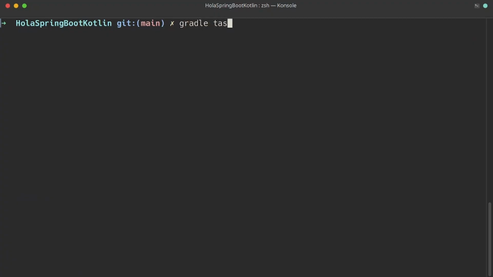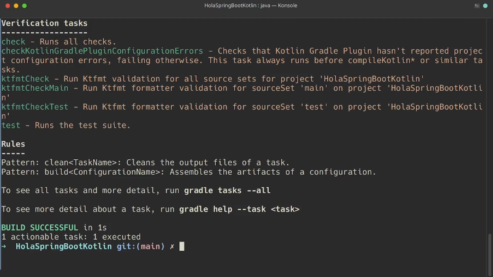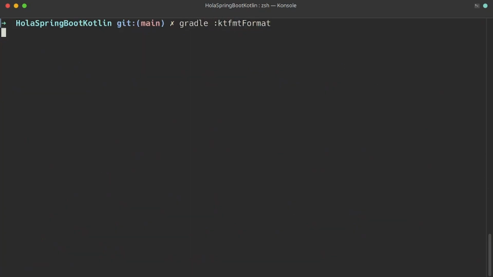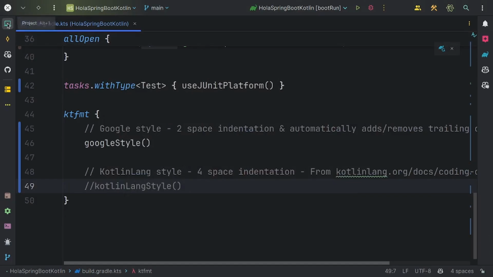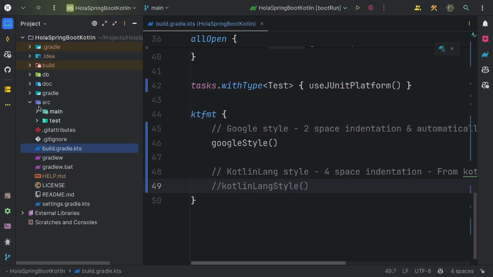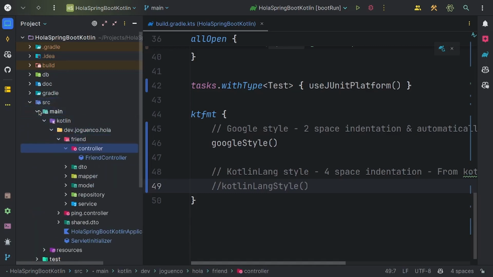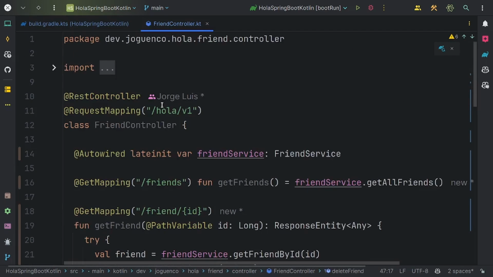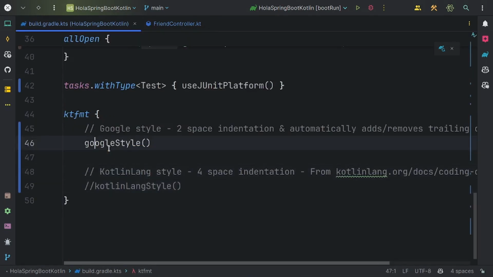Go to the terminal and run the gradle task. We can look at the command and run gradle ktfmt format. Wait a few seconds and go to the project to check the files. Open the file. We can see that the tabulation is with two spaces.